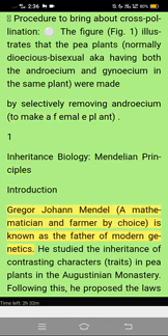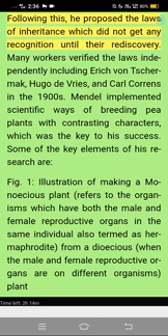Introduction. Gregor Johann Mendel, a mathematician and farmer by choice, is known as the father of modern genetics. He studied the inheritance of contrasting characters, traits, in pea plants in the Augustinian monastery. Following this, he proposed the laws of inheritance, which did not get any recognition until their rediscovery.